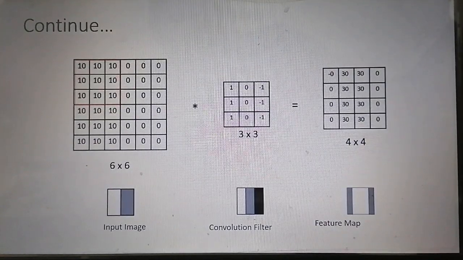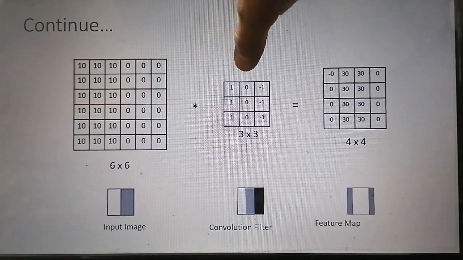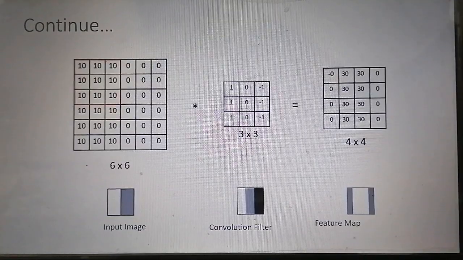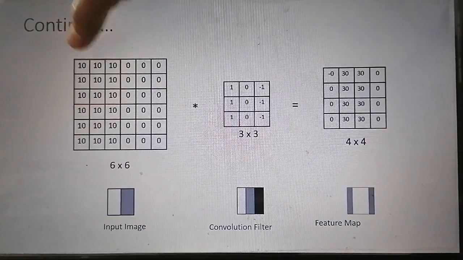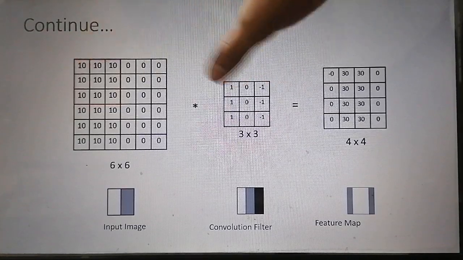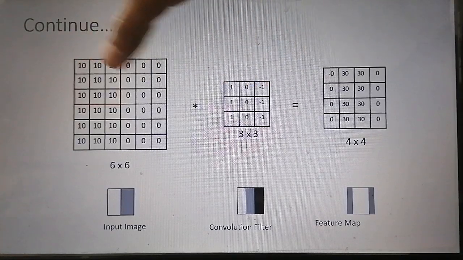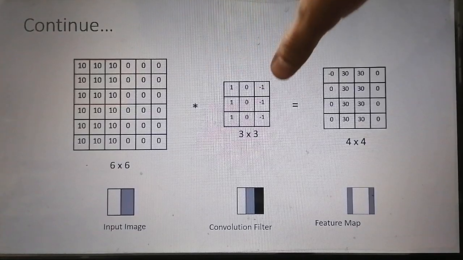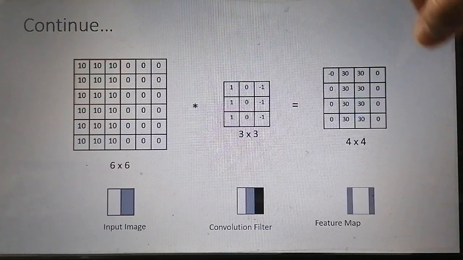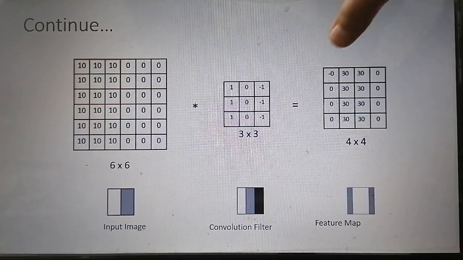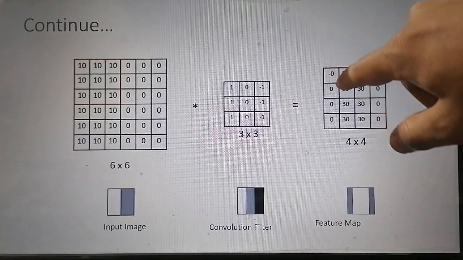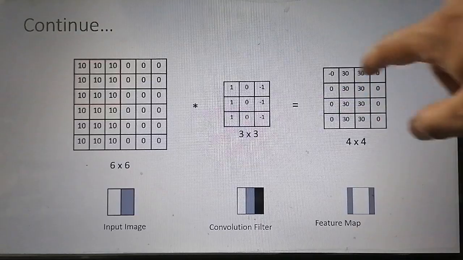In this convolution we multiply the corresponding pixels and then add up all the values: 10 times 1, 10 times 0, 10 times -1, 10 with 1, 10 with 0, 10 with -1, 10 with 1, 10 with 0, 10 with -1. All the multiplications are summed, and the resultant value will be 0. This 0 will be stored in this feature map.